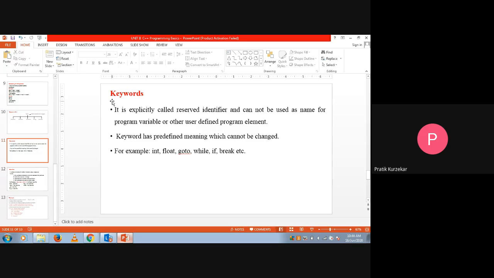After that we have seen the keywords. Keywords are called reserved identifiers, and the name of the keyword should not be changed, and the name of the keyword cannot be used as a program variable name, or simply we can say that it is a user defined program element. After that we have seen the second point in keywords. A keyword already has some predefined meaning, and the meaning of that keyword cannot be changed. Examples of keywords are integer, float, goto, while, if, break. So these are certain examples of keywords.